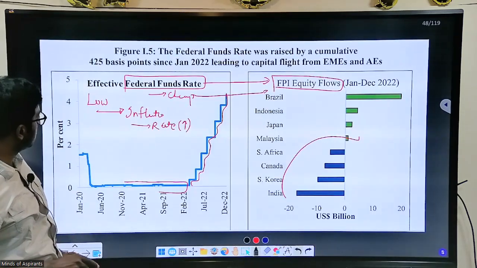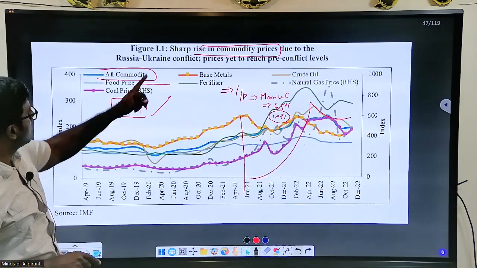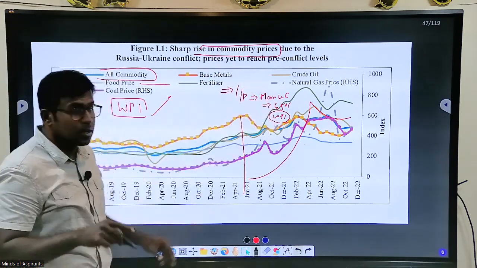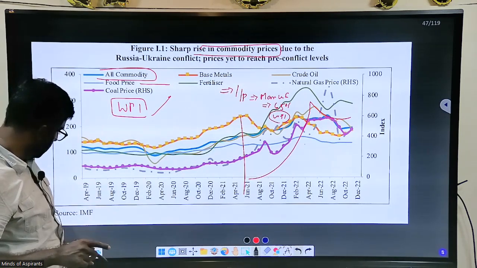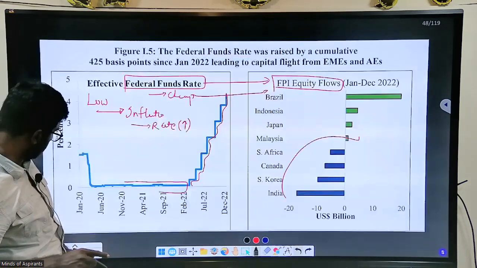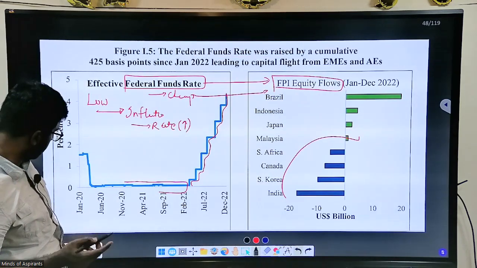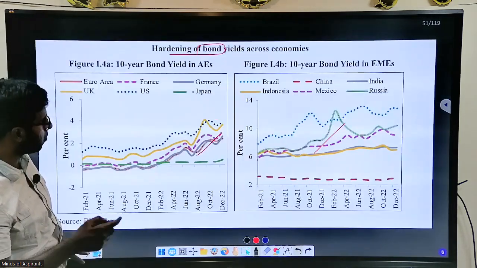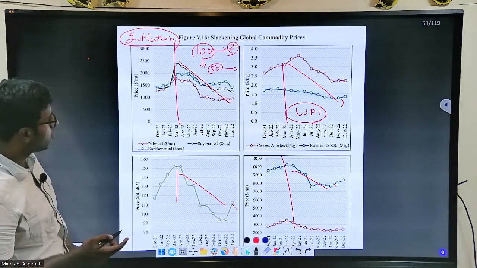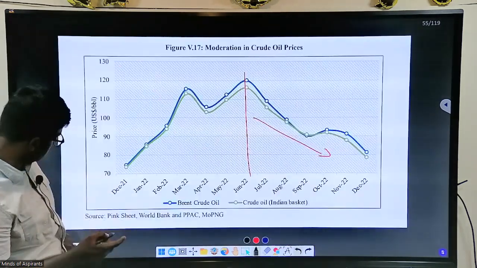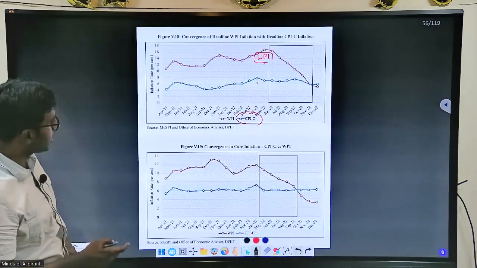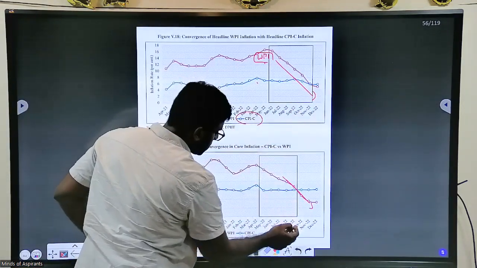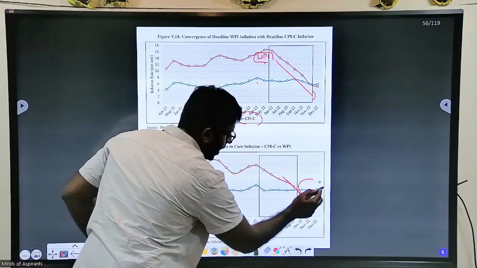All the commodity prices are input components. Petroleum is also an input component, right? So what you have to know is that once this happened, the inflation actually reduced, and that is what you are seeing. So now look at it, inflation is reducing.